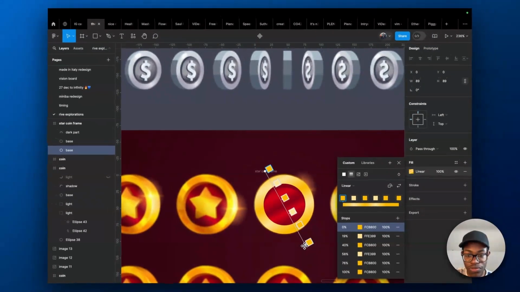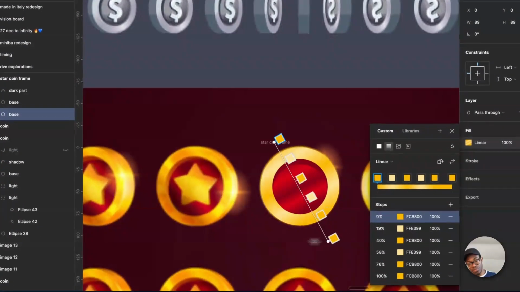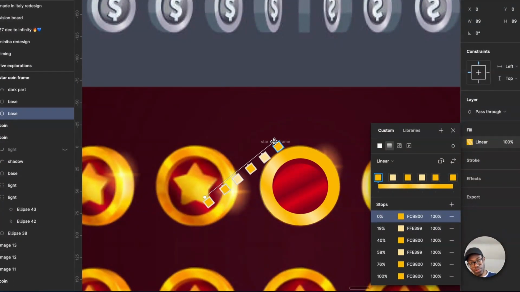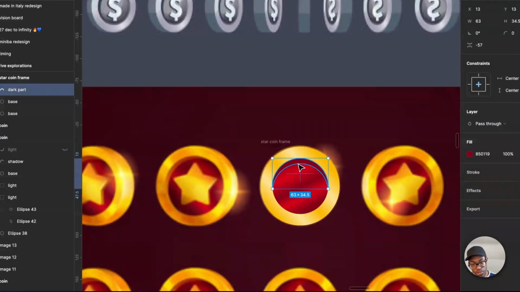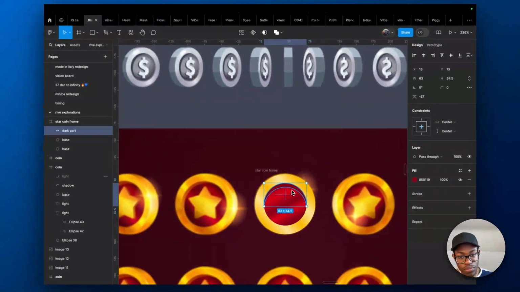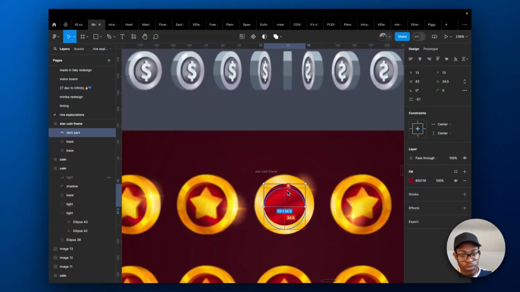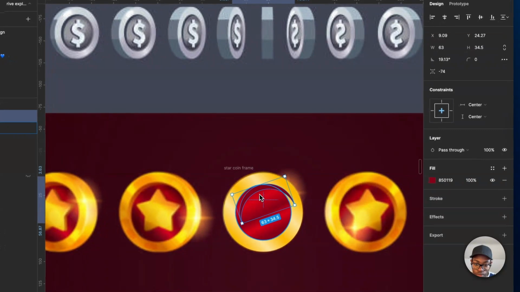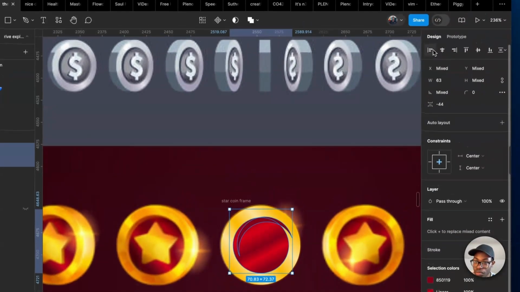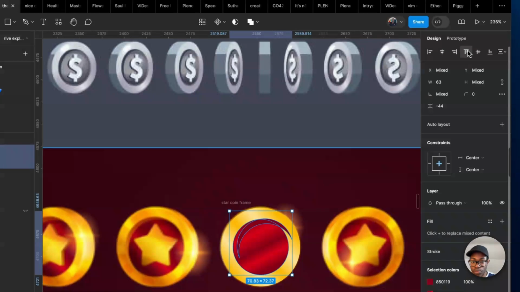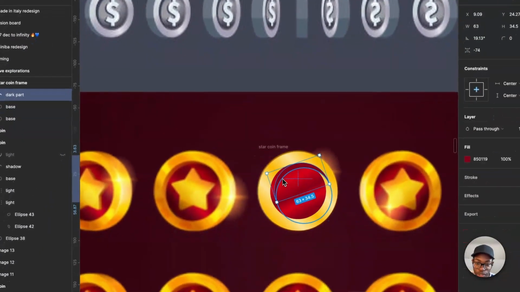So I'm thinking of, the light is coming like this, so isn't it better if the light is like this? Exactly. So it's coming like this. I'm trying to, it's not aligning easily.